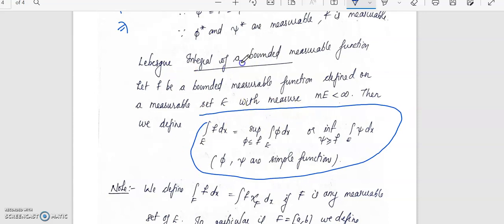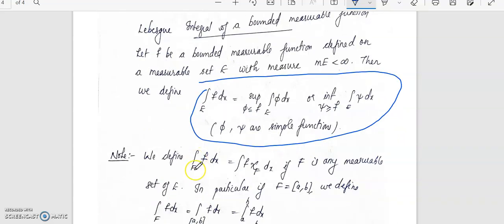So the Lebesgue integral of a bounded measurable function is integral over E f dx. That will be equal to supremum over phi less than or equal to f of integral phi dx, or infimum over psi greater than or equal to f of integral psi dx.